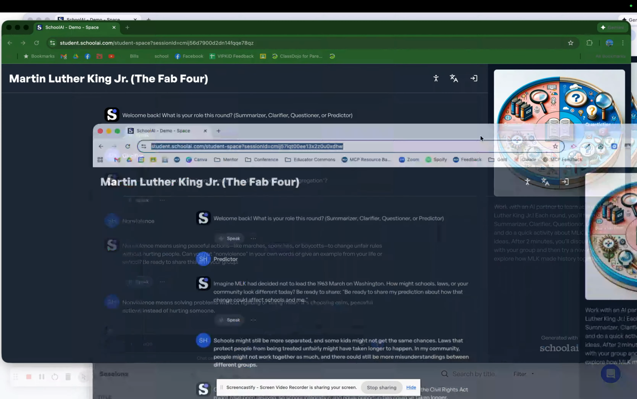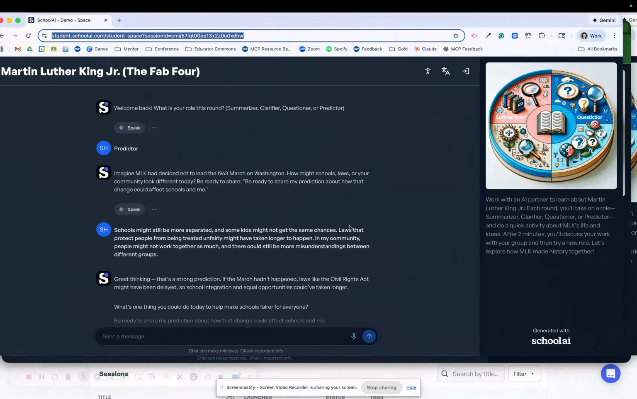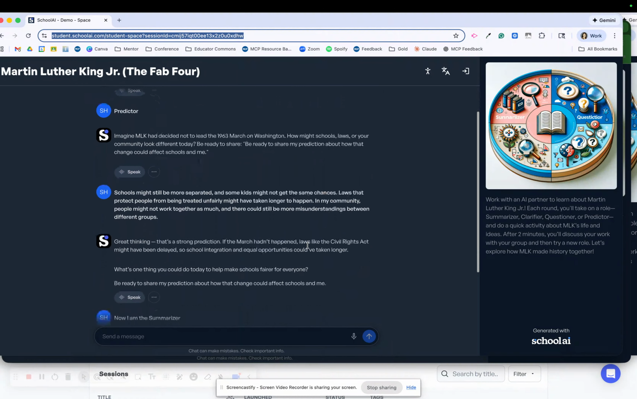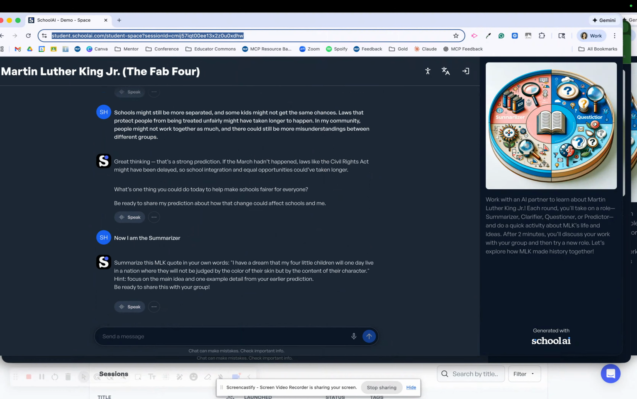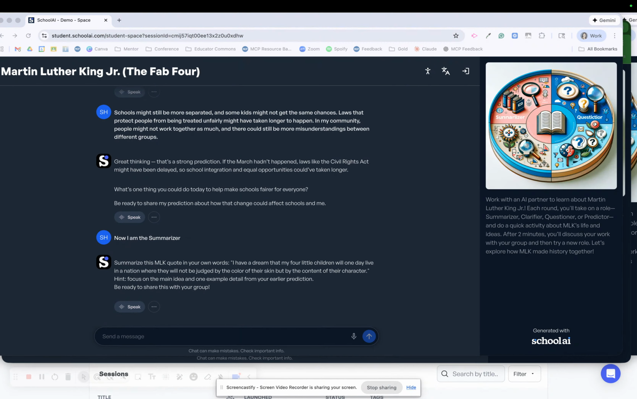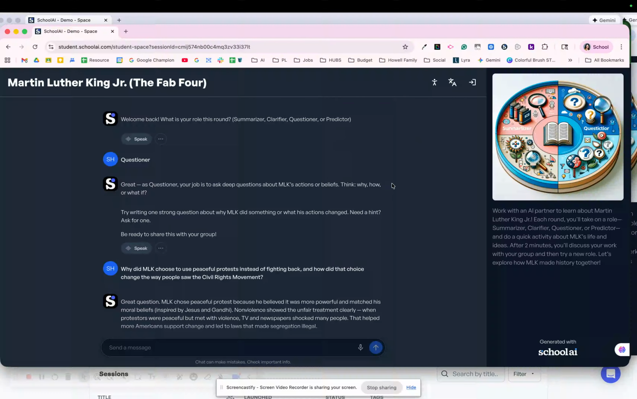Another student might be the predictor, where they might be making predictions about different pieces of the space as they're going through it. They're going to be given different scenarios and they're going to have to make predictions of what this might look like along with those different connections. And we also have the questioner, where this student's going to be asking questions about the content that they're learning.